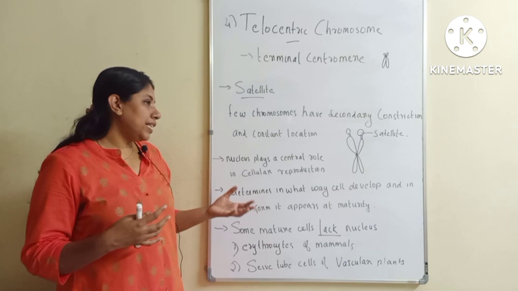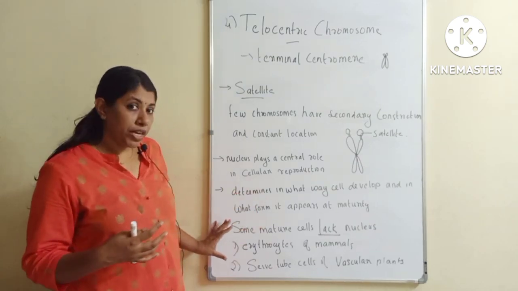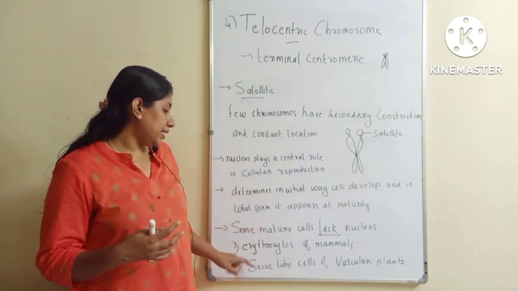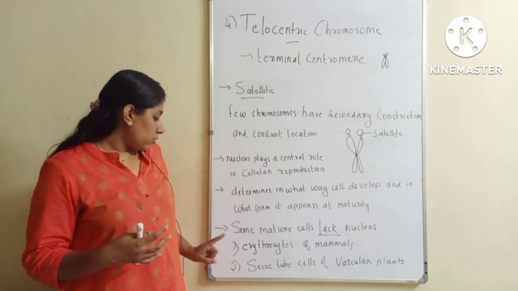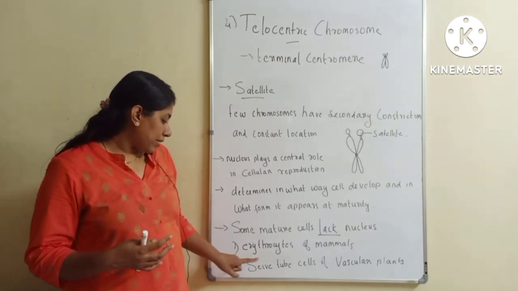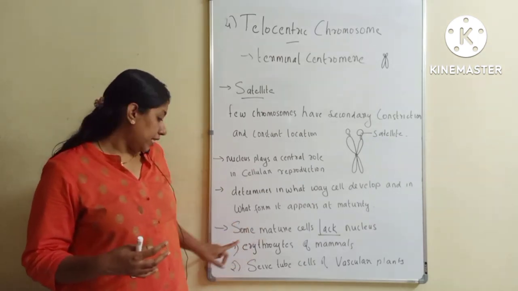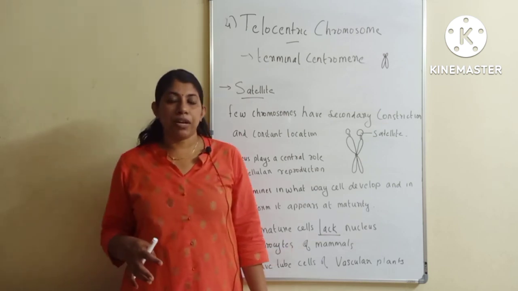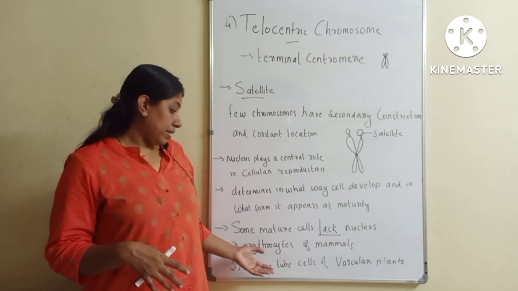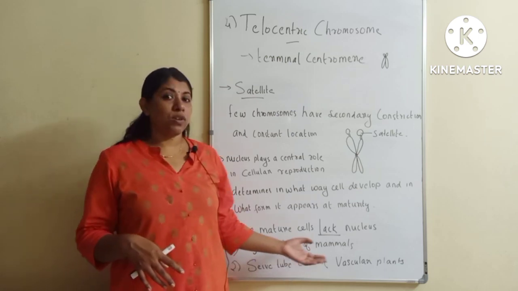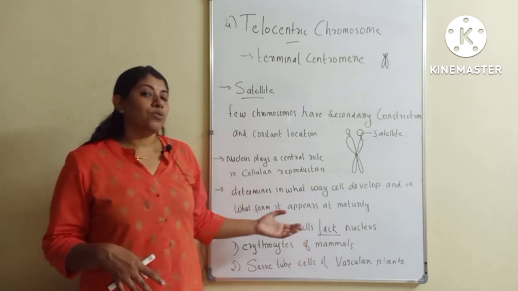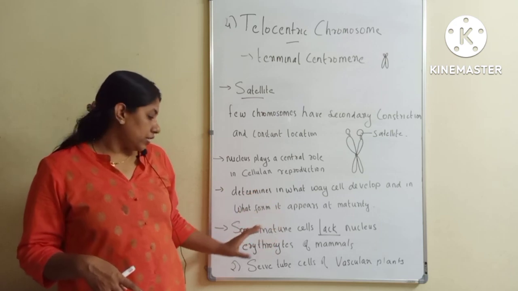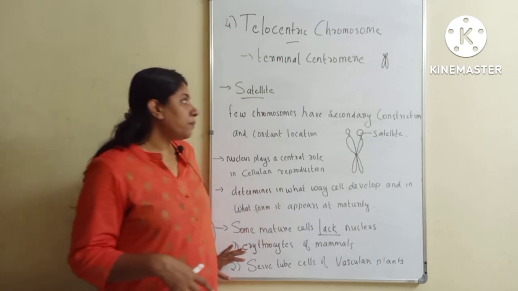This is very important from the competitive exam point of view. Some mature cells lack a nucleus. They are erythrocytes of mammals, erythrocytes meaning RBC, and sieve tube cells of vascular plants. So erythrocytes of mammals as well as sieve tube cells of vascular plants lack a nucleus when they mature. These two points you have to remember.